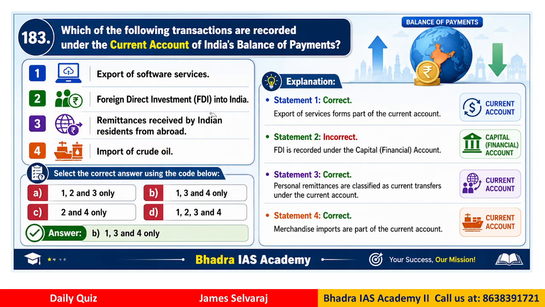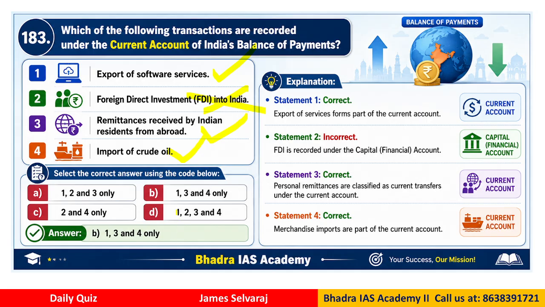So if you look at the question, it is not that difficult, neither that very easy also. It is simply having a familiarity with the components of BOP. Like for example, export of services, it is current account. Why? Because goods and services export import is current account. Foreign direct investment is capital account transaction, remittance is current account, import of crude oil is also current account.